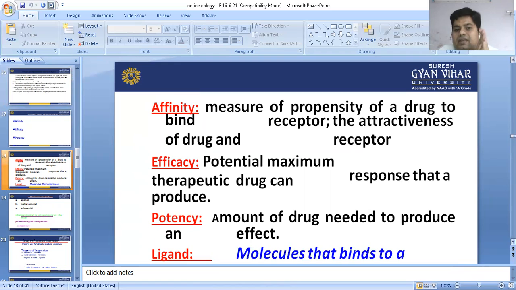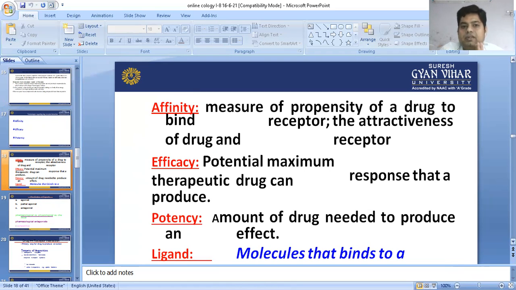And efficacy means the maximum potential therapeutic response that a drug can produce. That is to say, when the drug binds with the receptor, it is ready to produce a therapeutic effect.